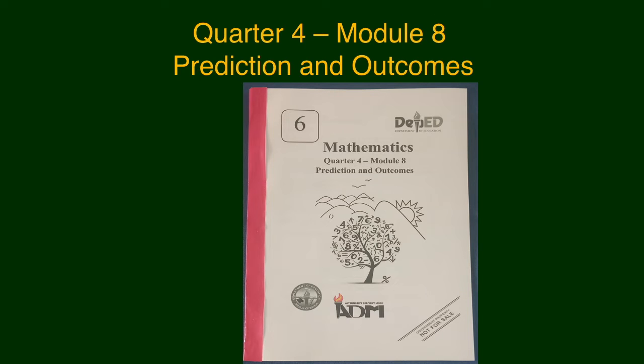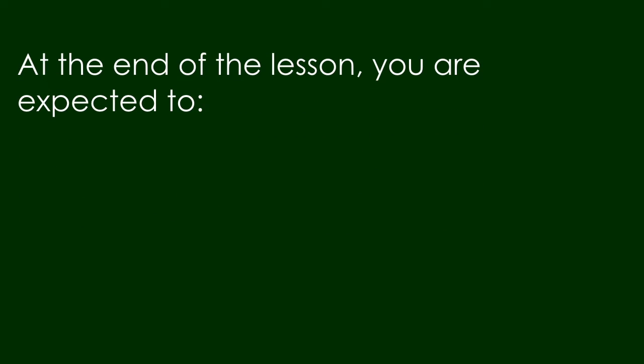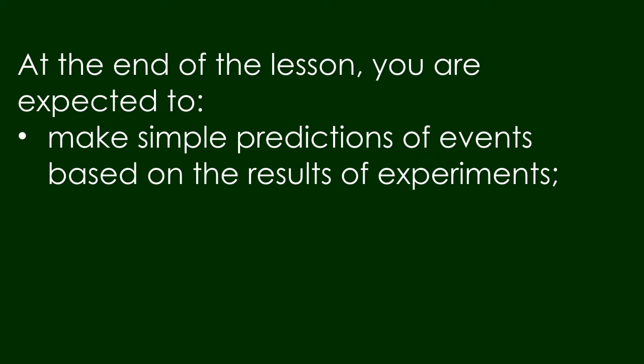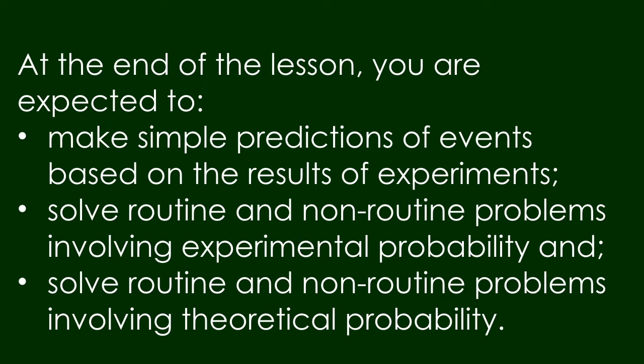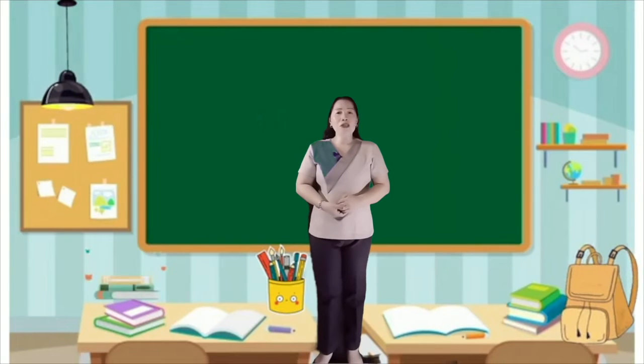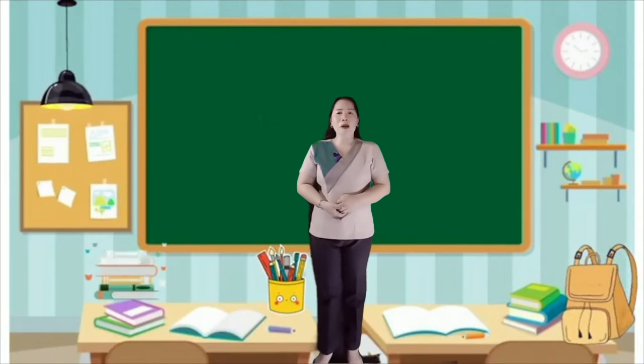Our lesson in Mathematics 6 quarter for week 8 is about prediction and outcomes. Our learning competencies in this lesson are the following: to make simple prediction of events based on the results of experiments, and solve routine and unroutine problems involving experimental and theoretical probability. At the end of the lesson, you are expected to make simple prediction of events based on the results of experiments, solve routine and unroutine problems involving experimental probability, solve routine and unroutine problems involving theoretical probability. But for our first episode, we will focus on simple prediction of events based on the results of experiments.